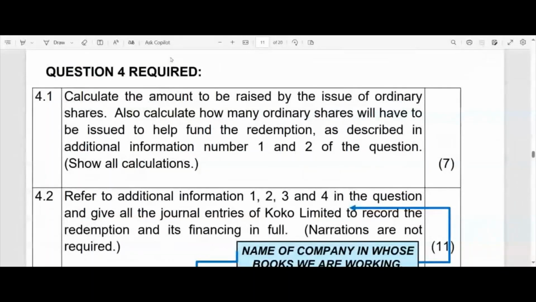Right, so what is required? 4.1, to calculate the amount to be raised by the issue of ordinary shares. This already sounds as if they are going to create a financing plan now. So that also means they are probably in the process of preparing to do either a share buyback or a redemption of redeemable preference shares. And then they carry on and they say, as described in additional information numbers 1 and 2 of the question. So we'll look through that soon.